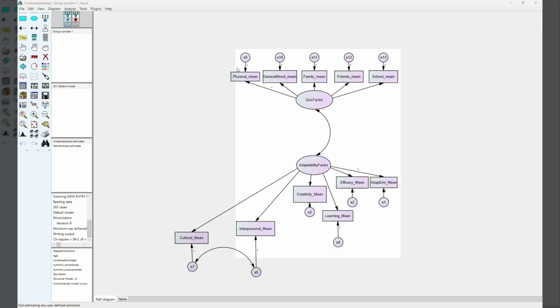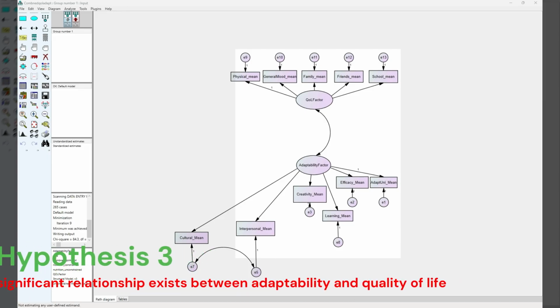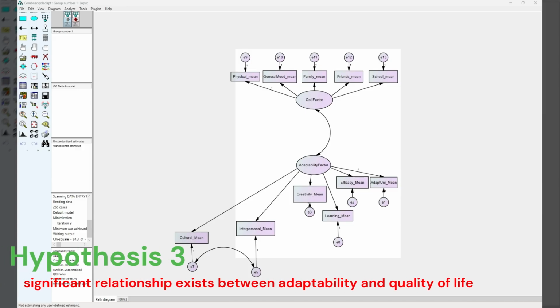Yeah. Let's view the text outputs, as you can see. And yeah, we can see that there's a significant relationship between adaptability and QOL, proving one of the major hypotheses that we are looking for.